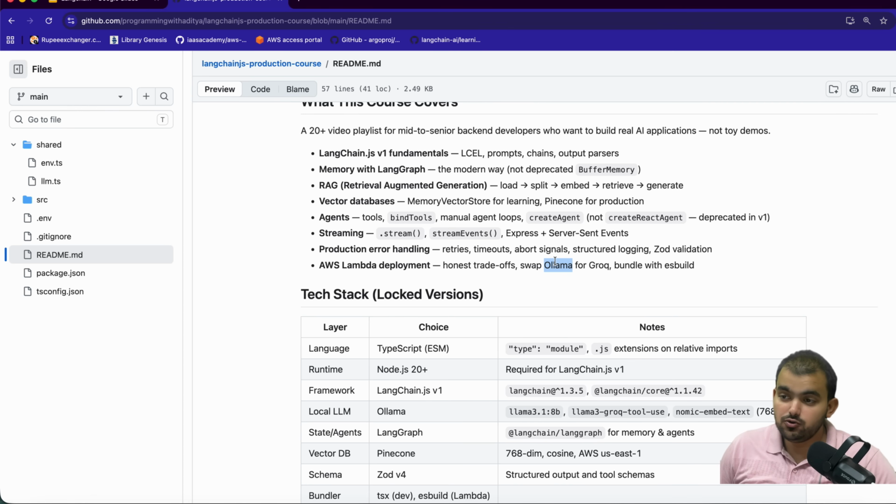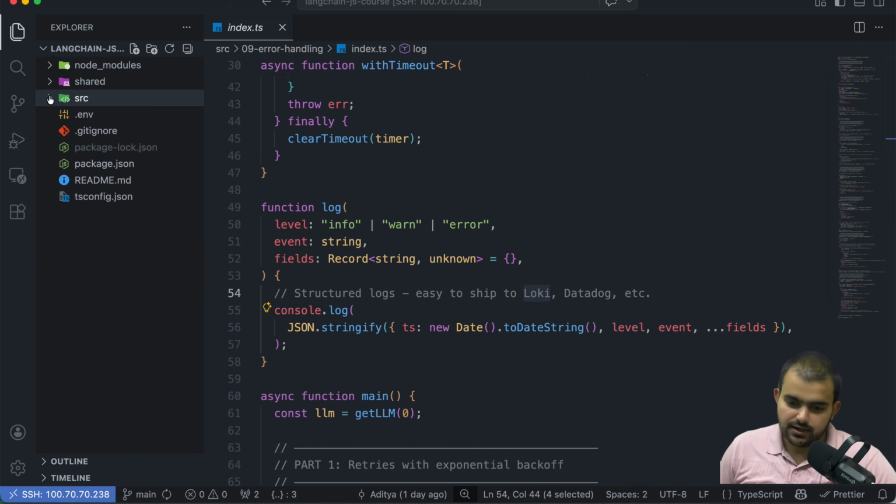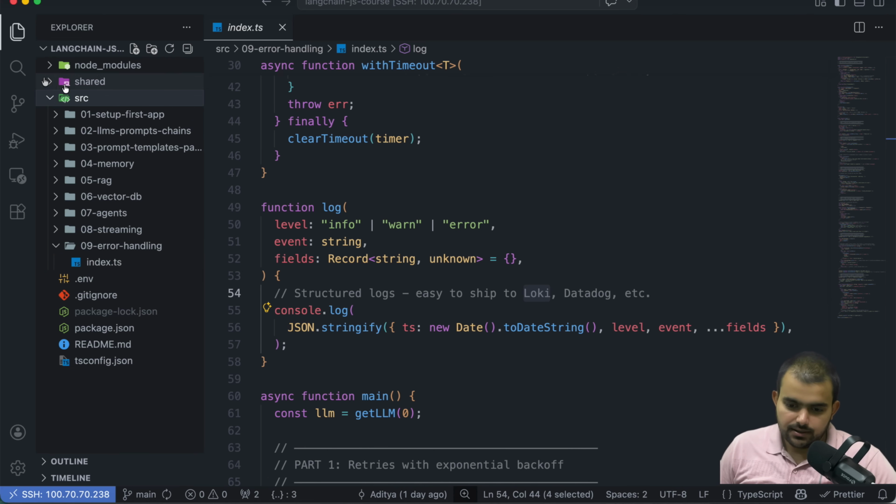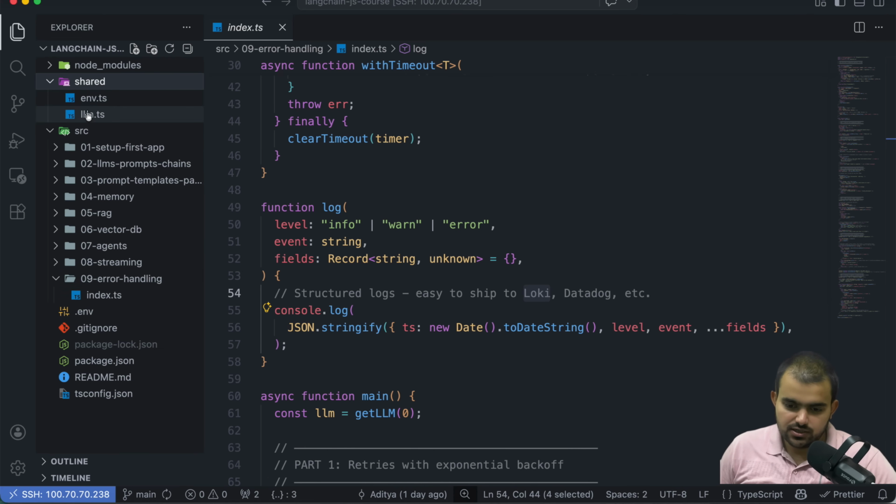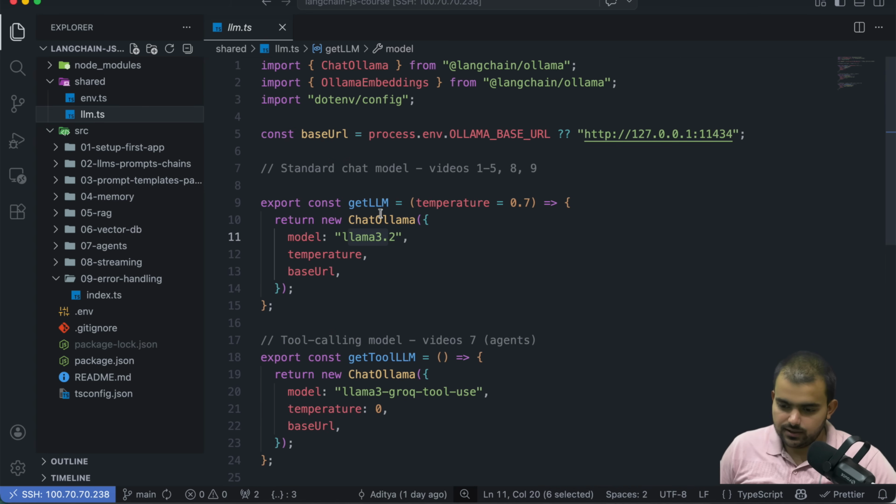We are not going to use any API like the OpenAI API or an Anthropic API key. We simply use local development, and I made the model common under the LLM section, so we can replace this function to deploy in production.